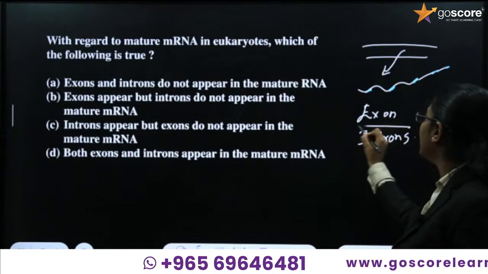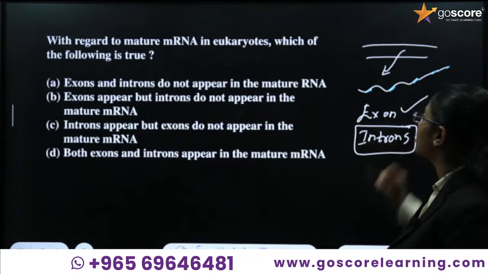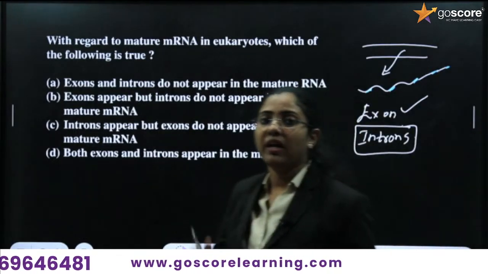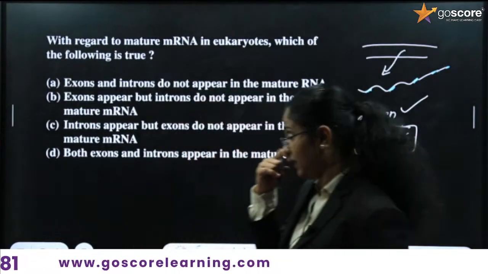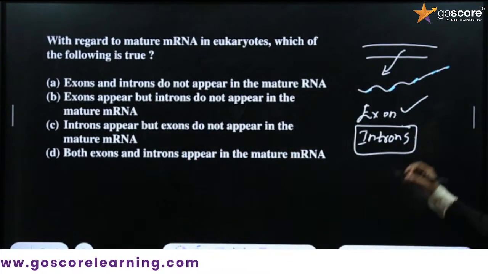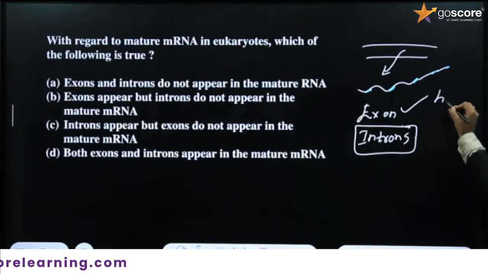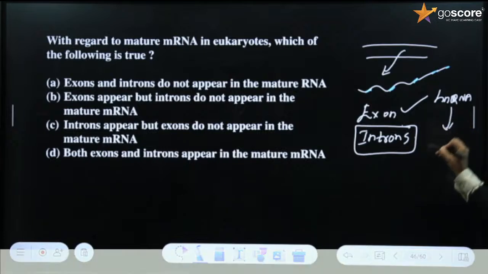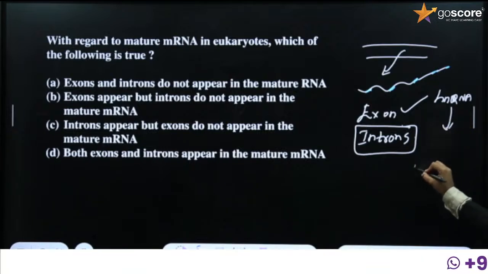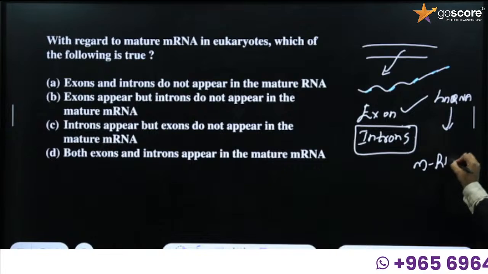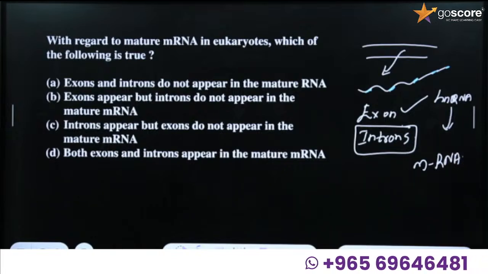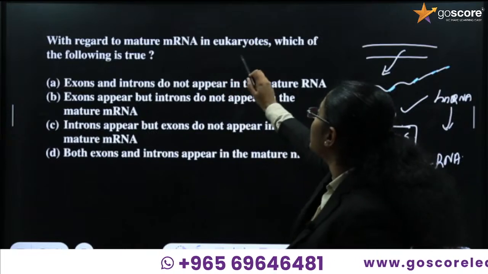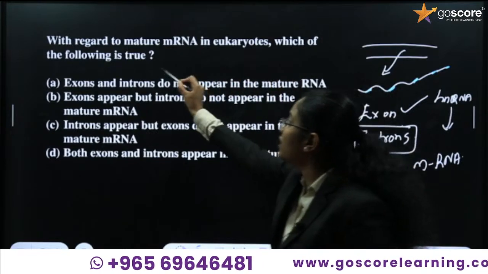All the introns will be removed and the exons will be combined together by the process of splicing. So we can say first it was hnRNA, heterogeneous RNA, and this is transformed to form the mRNA. hnRNA is converted into mRNA. So with regard to mature mRNA in eukaryotes, which of the following is true?